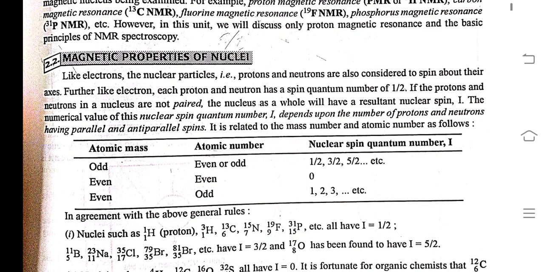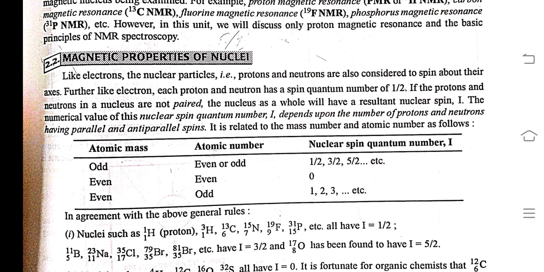Magnetic property of nuclei. Like the electron, the nuclear particles proton and neutron are also considered to spin about their axis. Further, like the electron, each proton and neutron has a spin quantum number of 1/2.